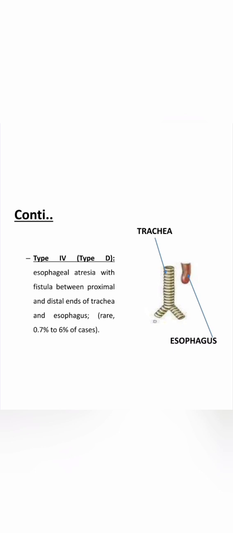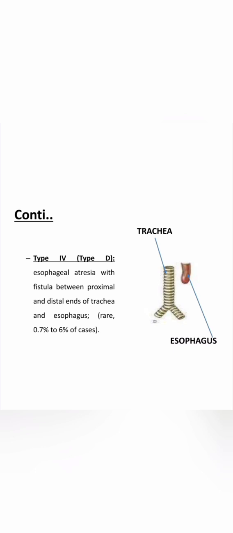And the next one is type 5. Here, the proximal and distal segments of the esophagus open into the trachea by a fistula. No esophageal atresia, but sometimes it is referred to as an H type of fistula. We can see in this picture that the segments open into the trachea, there is no atresia, but they are connected by the fistula, making an H shape.